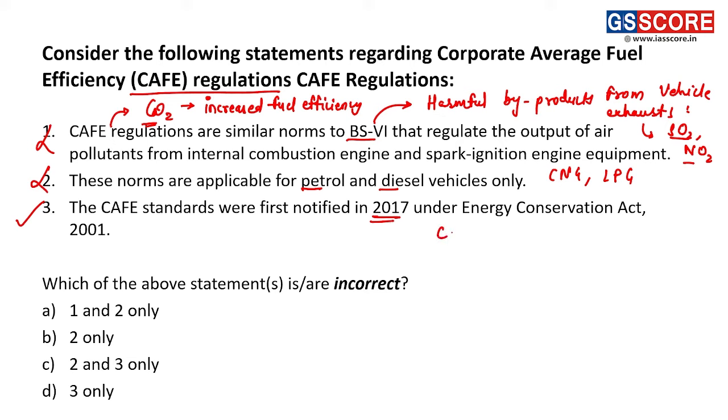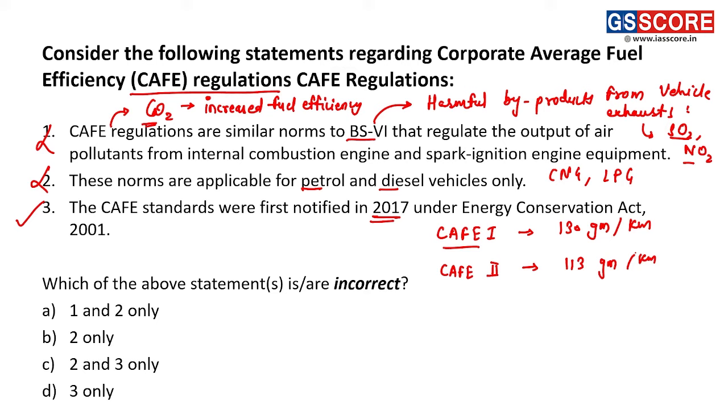Right? And as per the first CAFE norms, the level of CO2 should be 130 grams per kilometer. And as per CAFE 2 norms, the level is 113 grams per kilometer. Fine.